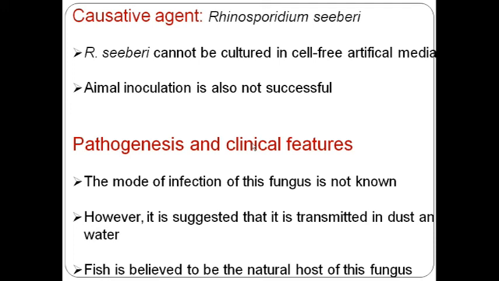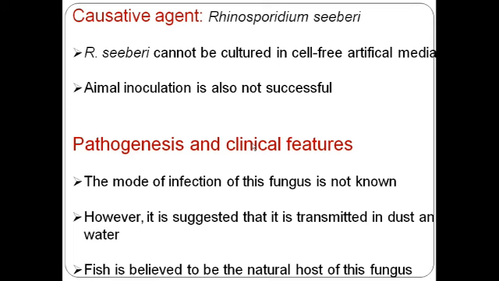The most important point about Rhinosporidium seeberi is that it has to be cultured in cell-containing media, that is HeLa cell media or this kind of media. So culture is very difficult in cases of rhinosporidiosis. Now pathogenesis and clinical features. The mode of infection is not known.